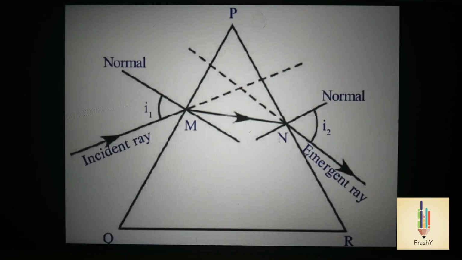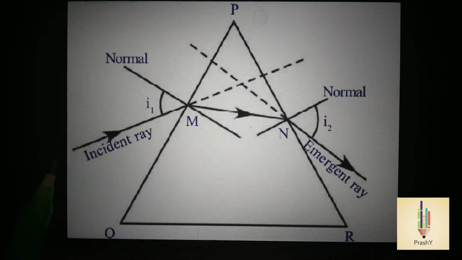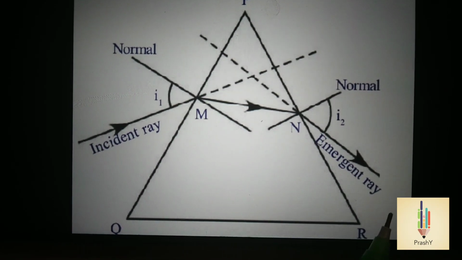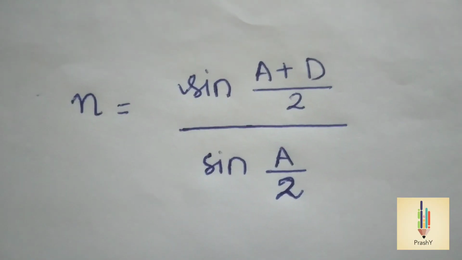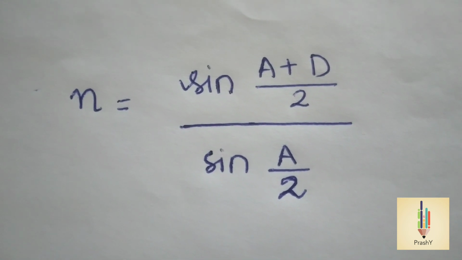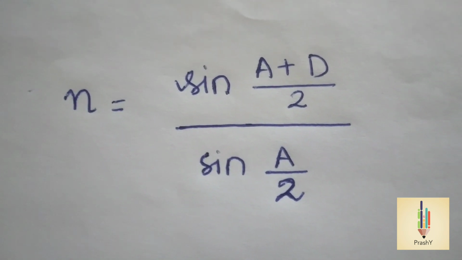In that video, you have learned that when a monochromatic light is incident on the prism, it comes out as an emergent ray. The formula to find the refractive index of the prism is n is equal to sin((A+D)/2) by sin(A/2).